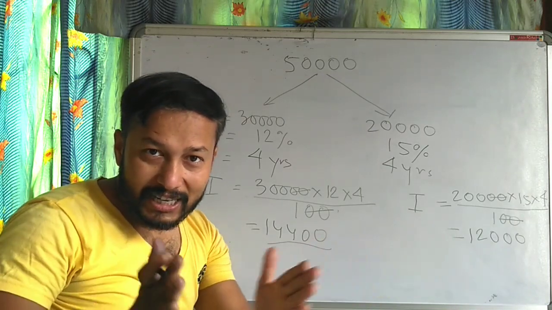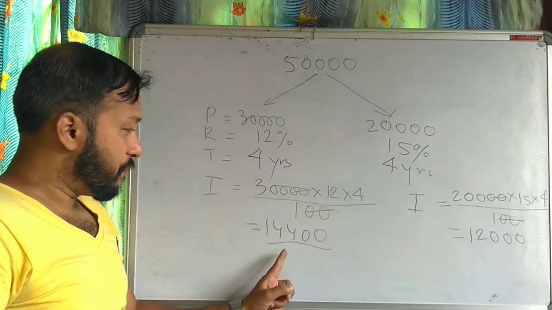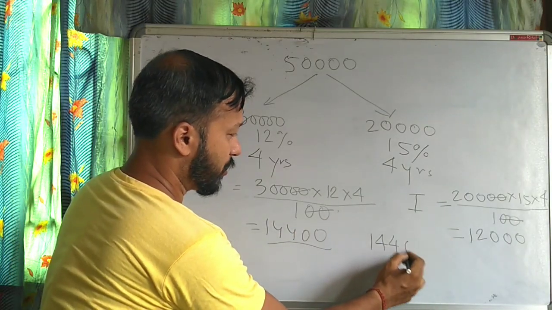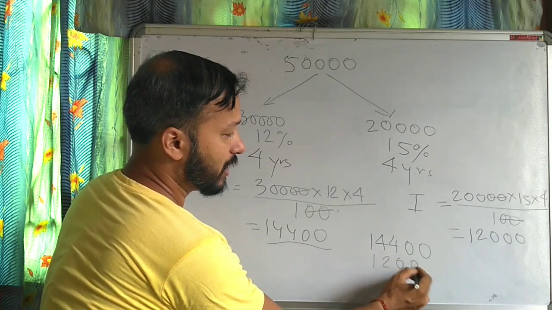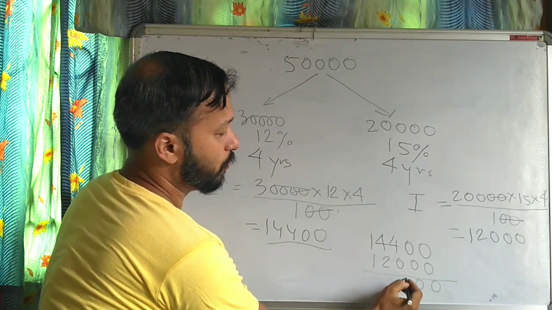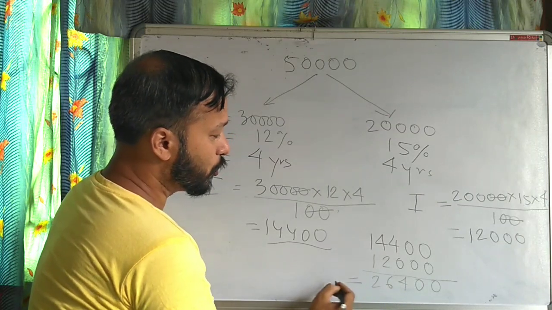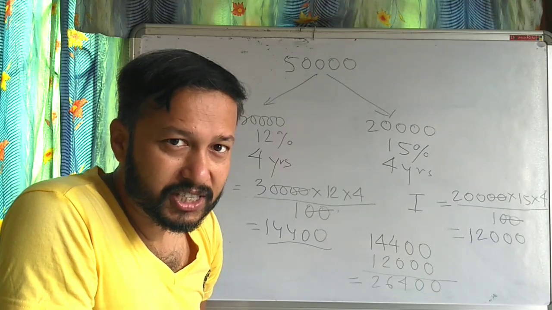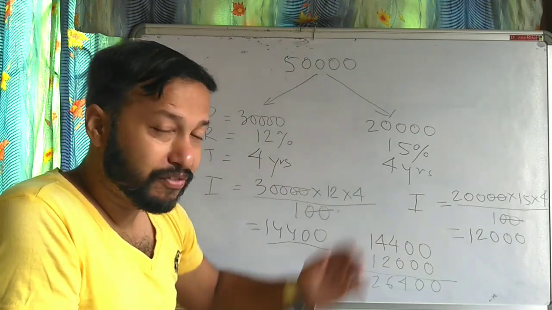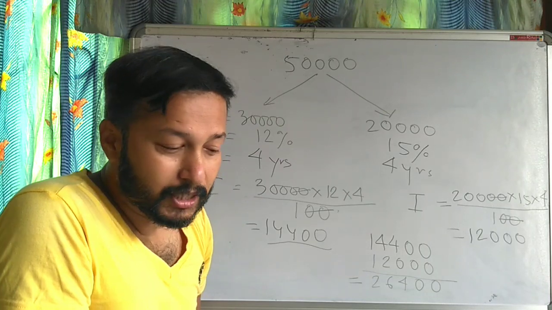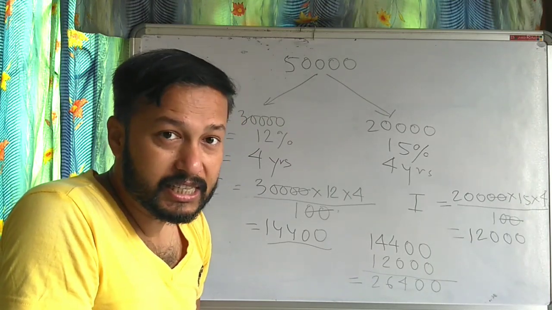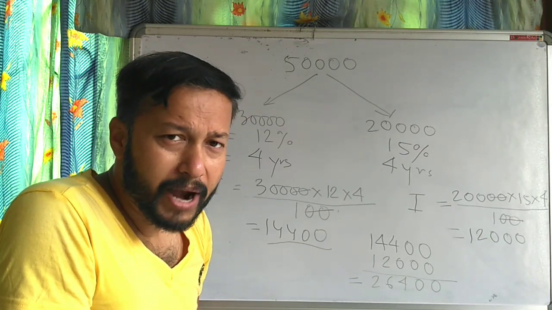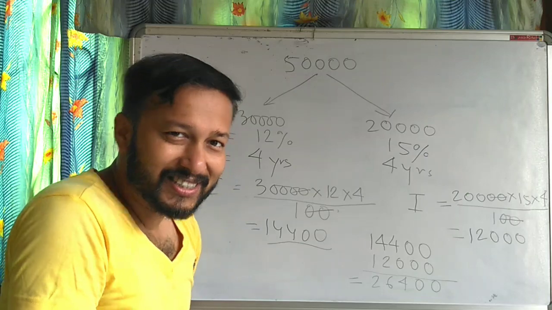So what is the total interest he is receiving? First interest is this, second interest is this. So 14,400 plus 12,000 is 26,400. 26,400 is the total interest he is receiving from his friend. Understood this sum? You practice these sums. Sums are easy. Only one formula is there: I equals PRT by 100. You practice these sums. Okay? Thank you.